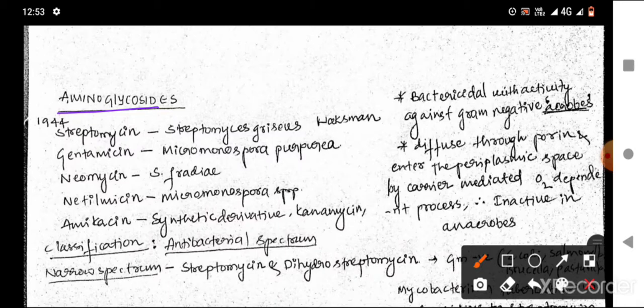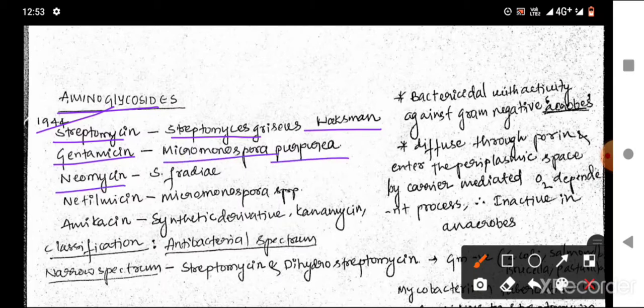The first aminoglycoside, streptomycin, was isolated from Streptomyces griseus by Waksman and co-workers in 1944. The source of gentamicin is Micromonospora purpurea, neomycin is from Streptomyces fradiae, and netilmicin is from Micromonospora species. Amikacin is the synthetic derivative of kanamycin.